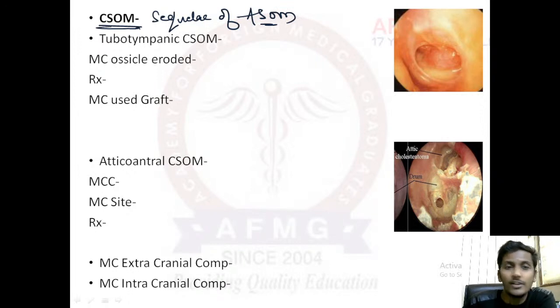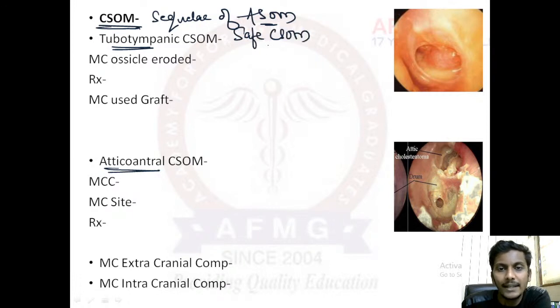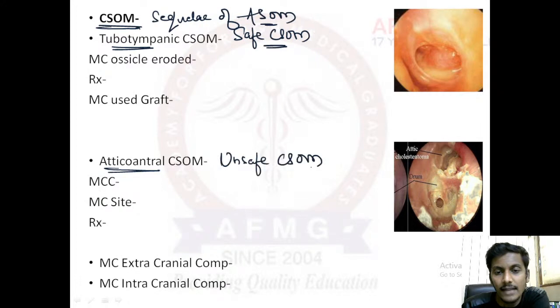But CSOM can be of two types. Either it can be a tubotympanic CSOM or it can be an atticoantral CSOM. Tubotympanic CSOM is also known as safe CSOM, whereas atticoantral CSOM is known as unsafe CSOM. Important. So first of all, if we talk about safe CSOM or tubotympanic CSOM, important features that you need to remember to solve a question.